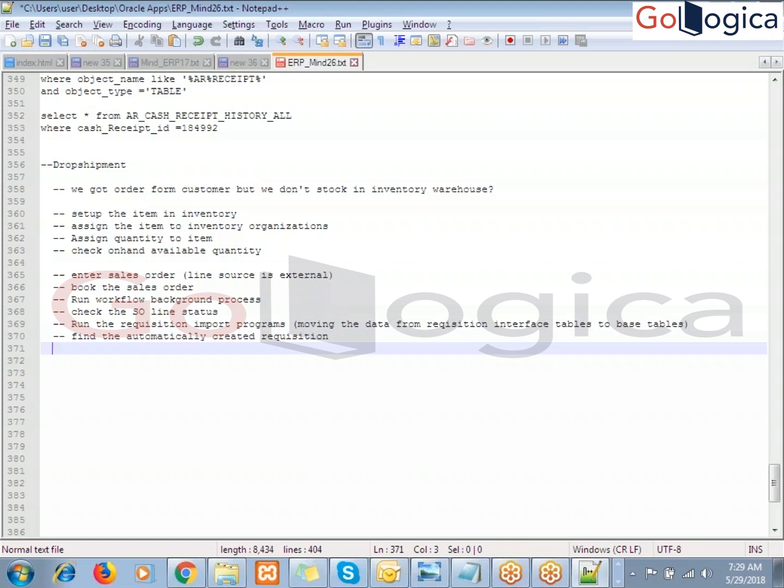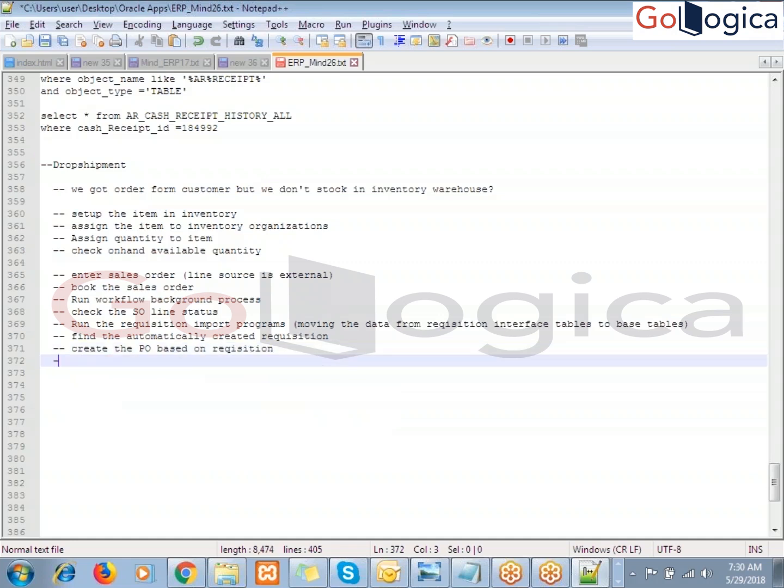Requisition data we need to pass, right? What is requisition data? The item information, header information, distribution information, all the data. We are not entering it manually; automatically it is going to create it. How is the data coming? The data is coming from whatever sales order you entered. The same data is moving into the requisition level. Now create the purchase order based on requisition.